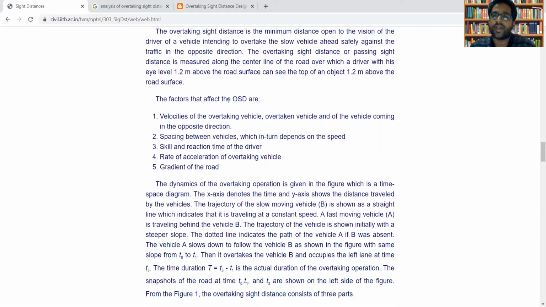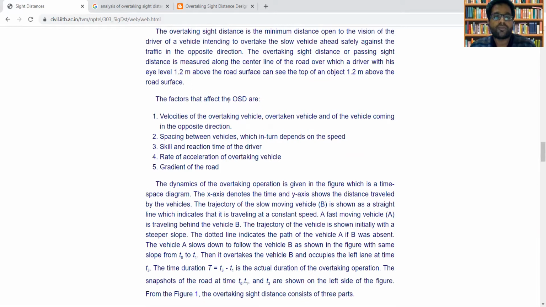What are they? First, the velocity at which the vehicle trying to overtake is traveling. Secondly, the velocity at which the vehicle being overtaken is traveling. And third, the velocity at which the vehicle is coming in the opposite direction. So these three velocities are important.